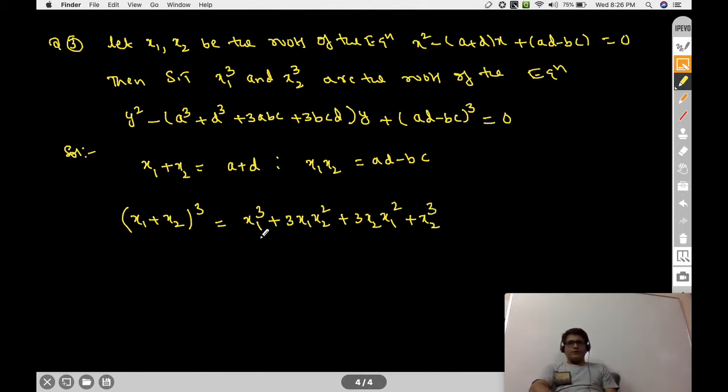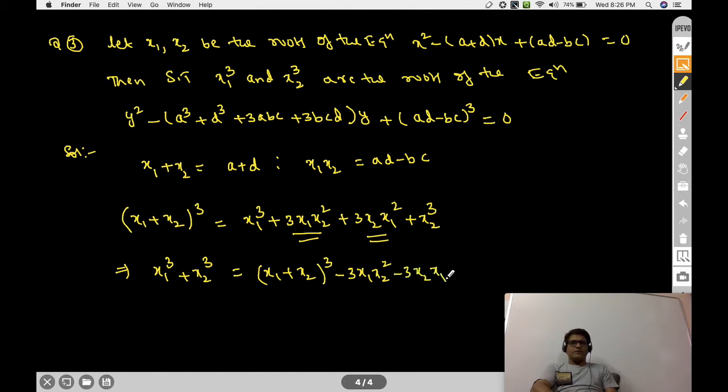Now you take out these two terms to this side. This implies x1 cube plus x2 cube is equal to x1 plus x2 whole cube minus 3x1 x2 square minus 3x2 x1 square.